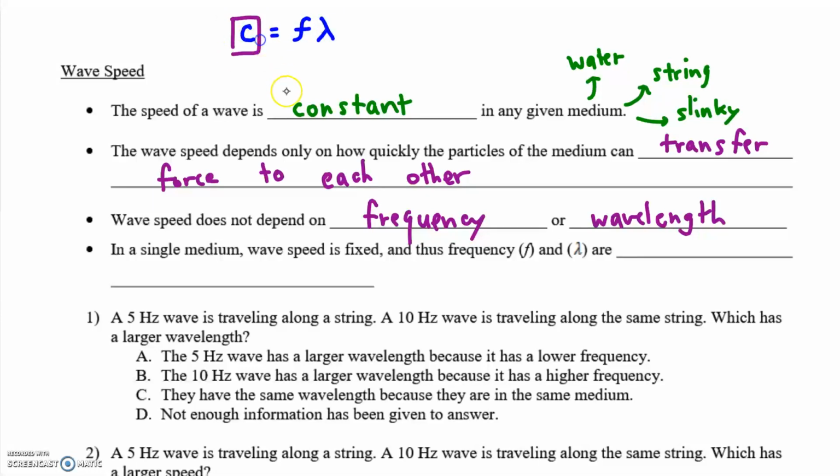It's speed. So if you want to write a proportionality, it's going to have to be 1 is proportional to frequency times lambda, or if we divide by lambda, we get this. Frequency and wavelength are inversely proportional.